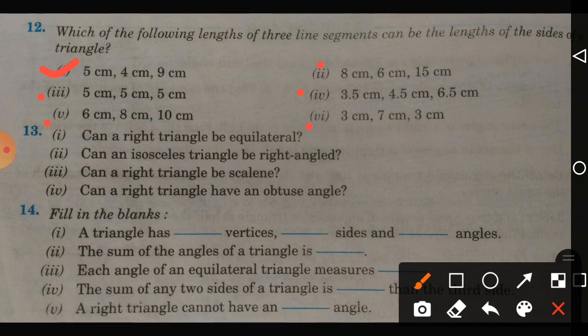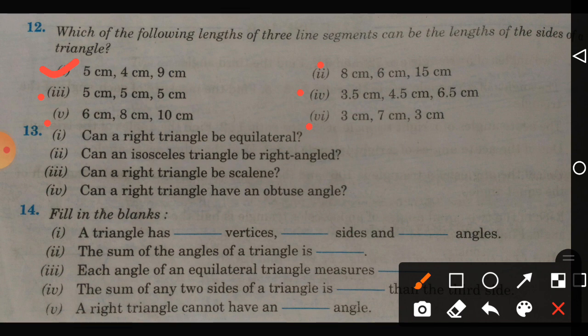Children, you know one important property that you have already written in your notebook. What is it? Sum of any two sides of a triangle is always greater than the third side.